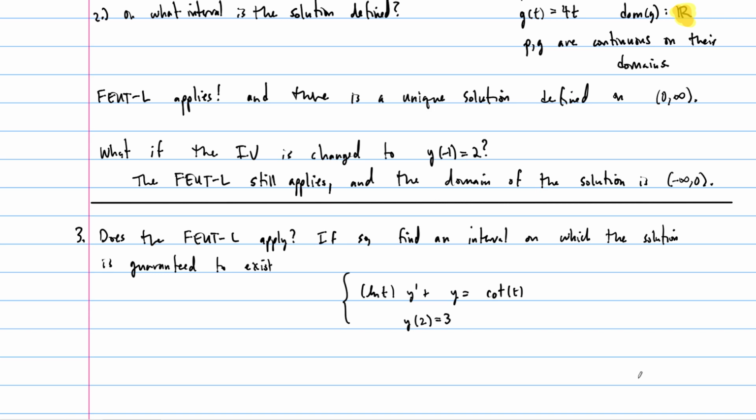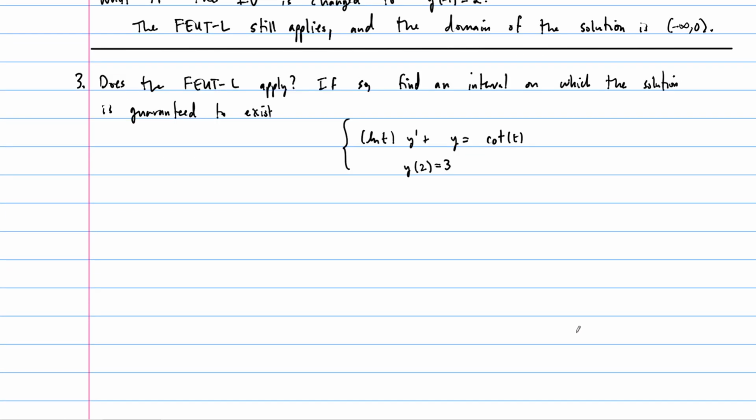All right, now that you've had a chance to work this one out, let's take a look at it. In this case, this is very similar to the last one. It's not quite in the right form, so the first thing that we need to do is divide through by this natural log and write our differential equation as y prime plus 1 over natural log of t times y, and then this is going to equal cotangent t over natural log t.